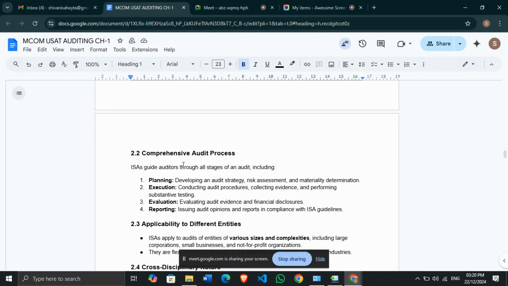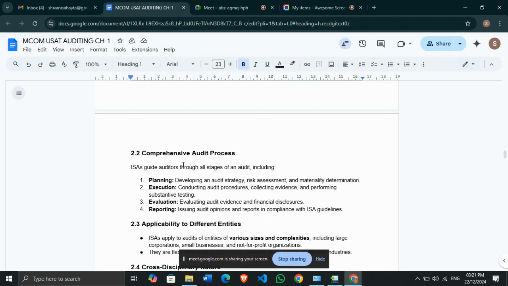You collect the evidence and perform substantive tests if required. After collecting all the evidence and information, you evaluate that evidence. You see whether everything is as per the auditing standards or not, whether there are any fraudulent activities going around, or any misstatements in your financial records.